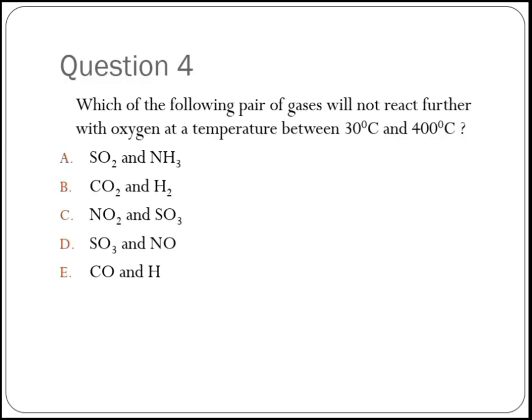But if I add oxygen to SO2, it can become oxidized to SO3. So you cannot further add oxygen to oxides that are already at the highest level of oxidation. You understand? So the answer is option C, NO2 and SO3.